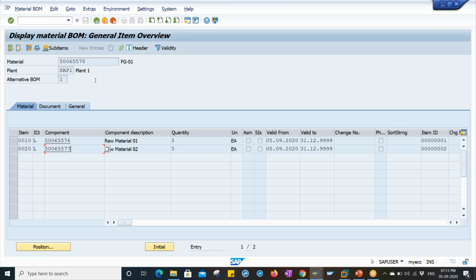So right now I'm going to create a subcontracting purchase order. For a subcontracting purchase order, the purchasing info record is not mandatory. If you want to create it, you can create it; if you don't want to, it is not mandatory. So let me create a purchase order. For the purchase order, the T code is ME21N.